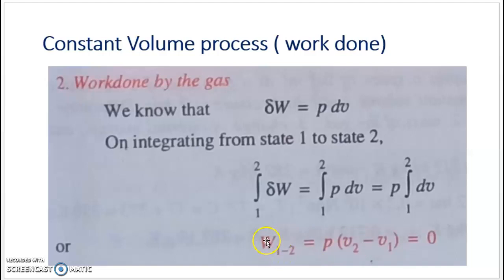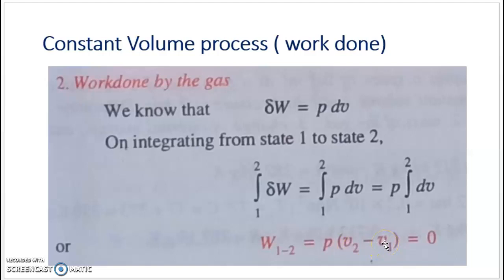Why is W1 to 2 denoted like this? W suffix 1 to 2, but here V2 minus V1, because W or work transfer is a path function. It follows the path 1 to 2, so it is denoted by the letter W suffix 1 to 2. V2 is the volume at point 2 and V1 is the volume at point 1, because volume is a point function.